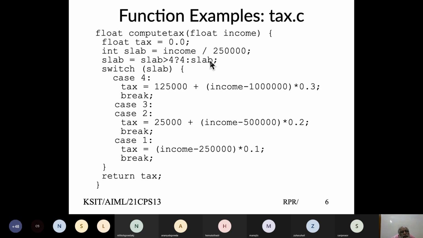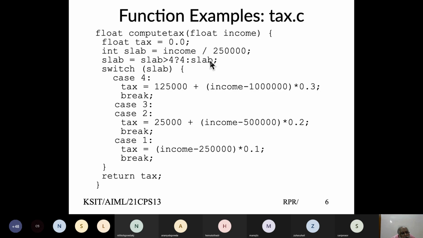I'm saying if slab is greater than 4, set it to 4, otherwise keep it as slab. And this is what is called a conditional operator. I'm defining a condition. If the slab is greater than 4, which is true, set it to 4, otherwise whatever the slab is. I can also say slab is greater than or equal to 4, still be the same thing.